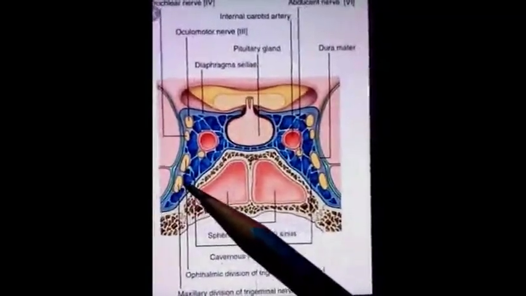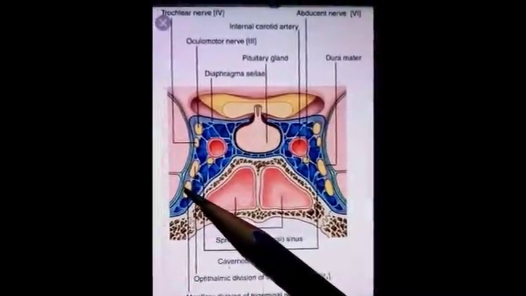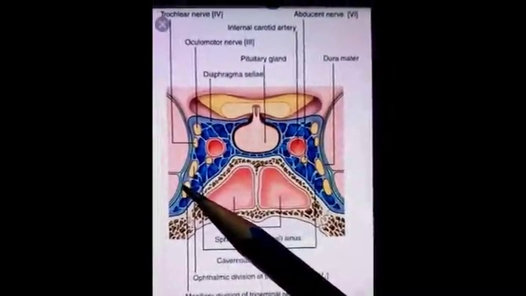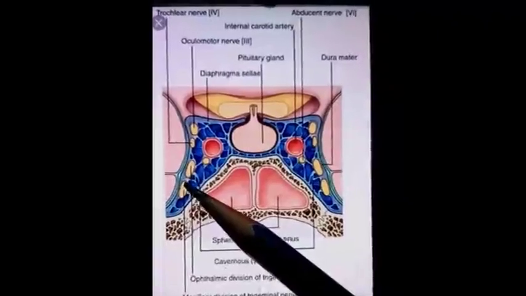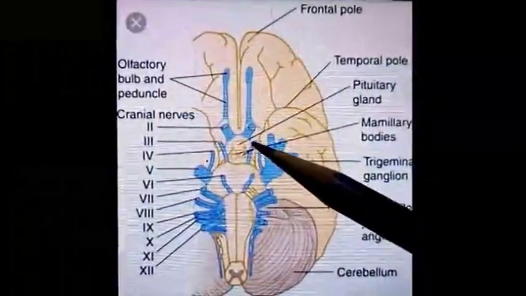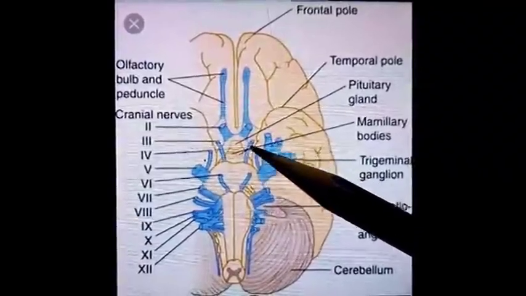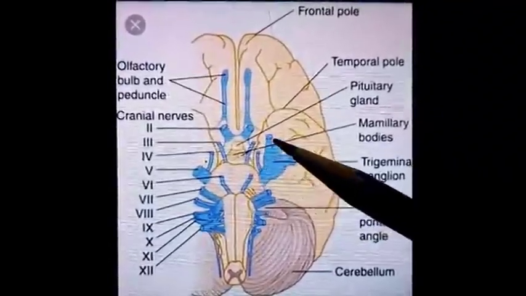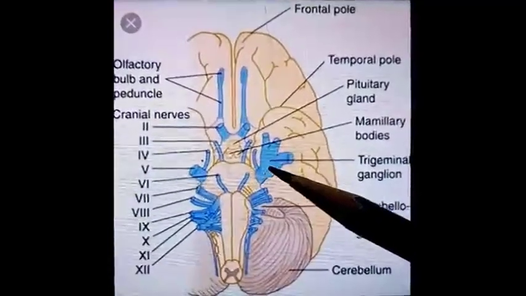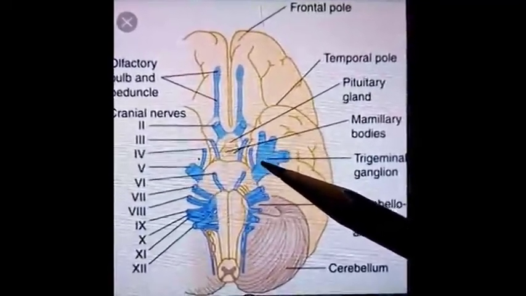Fourth content is maxillary nerve. Maxillary nerve crosses through the lateral wall of the sinus. Then, after leaving the lateral wall, it passes through the foramen rotundum, which is present in the base of the skull, and then it enters into the pterygopalatine fossa. So, third nerve, fourth nerve, and two branches of the fifth cranial nerve, these pass through the lateral wall of the cavernous sinus, and this is trigeminal ganglion. Trigeminal ganglion, along with its dural cave or dural sheath, it is also present in the posterior part of lateral wall of the sinus.